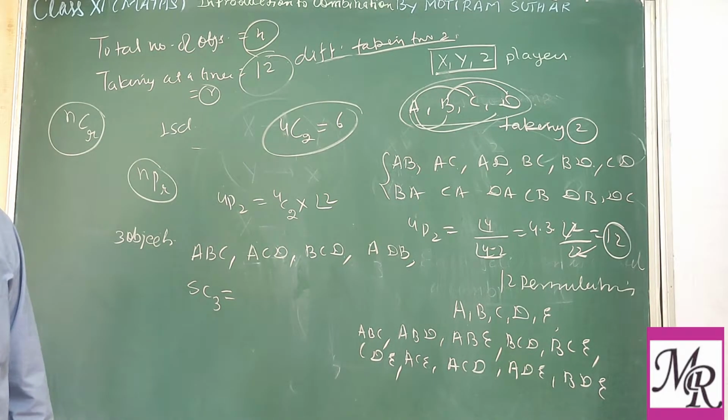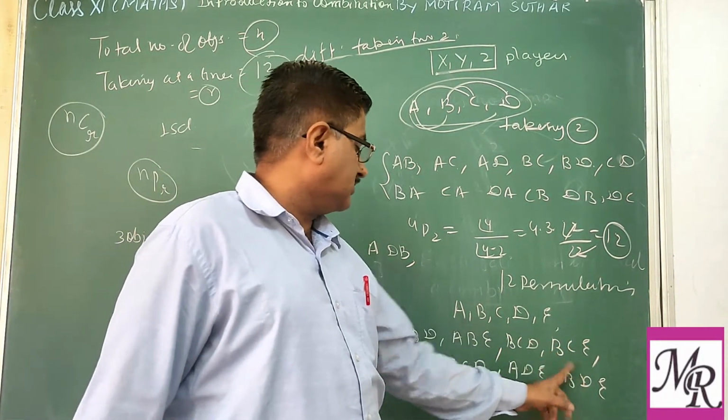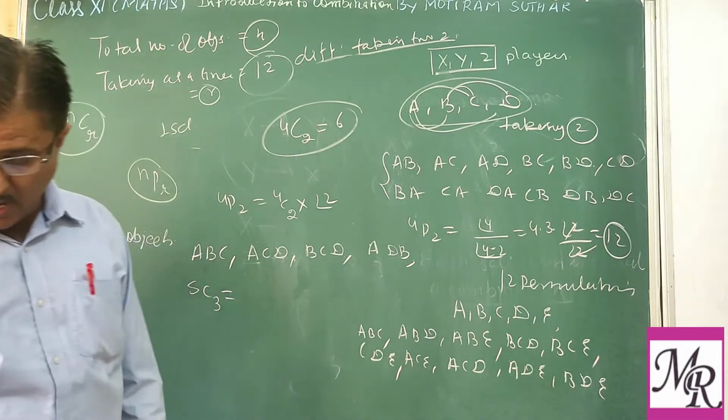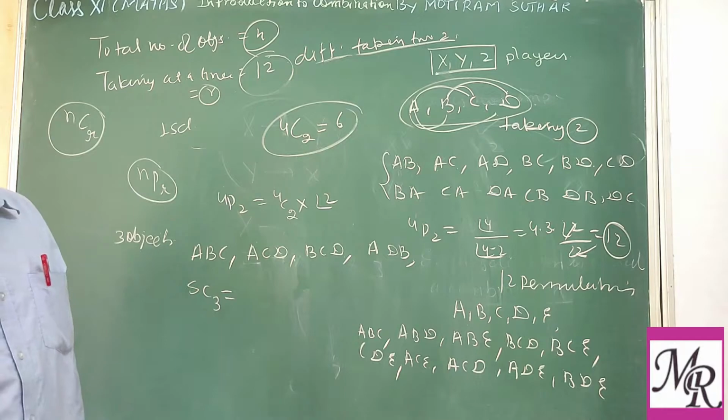So how many combinations are there? You can count 1, 2, 3, 4, 5, 6, 7, 8, 9 and 10. Clear? So this will be 10.